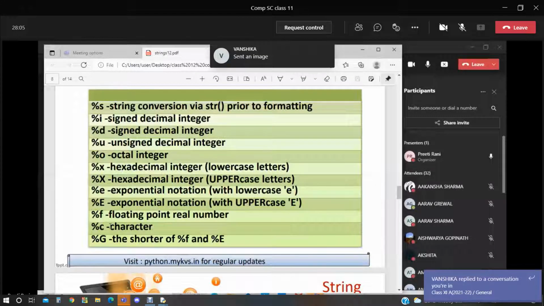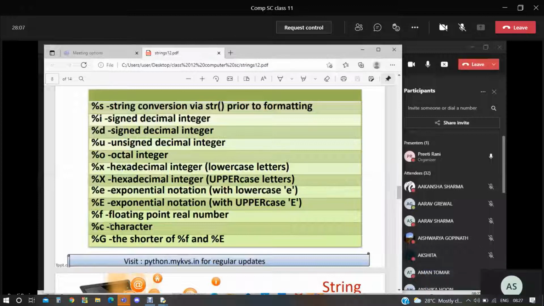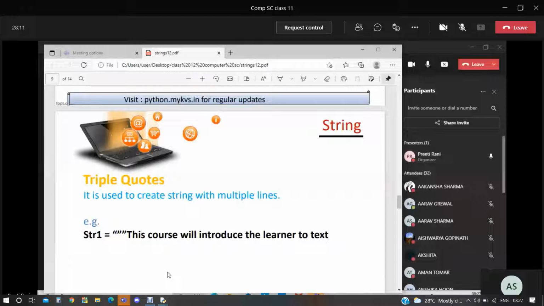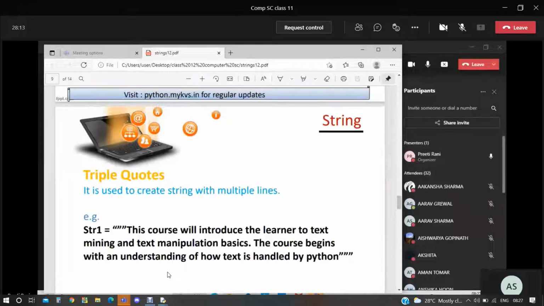Okay, what is this triple quoted mark? Triple quoted mark. In the last question, we discussed about that. This is called the docstring also.